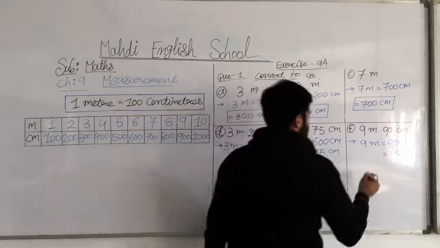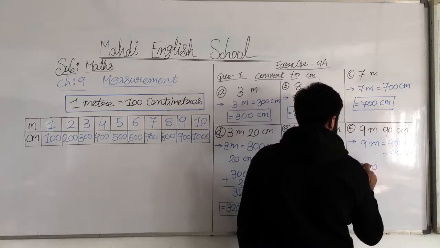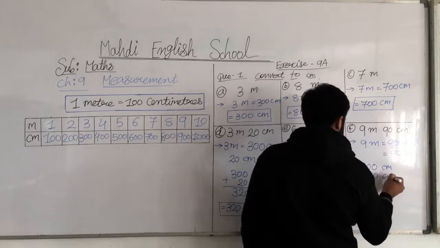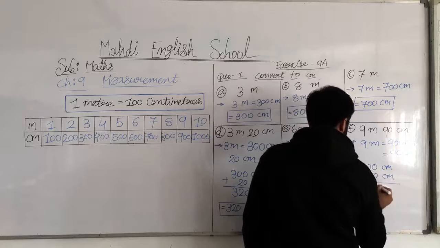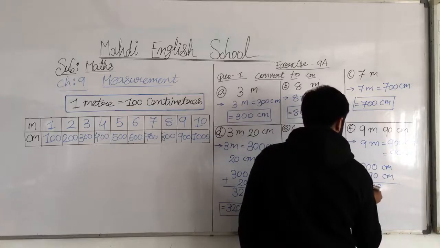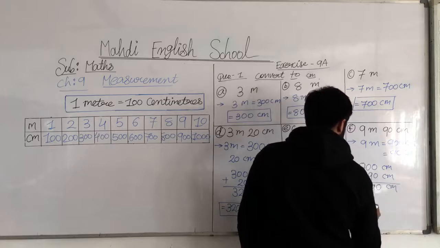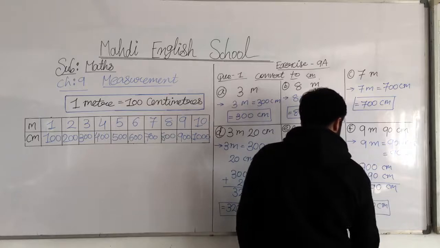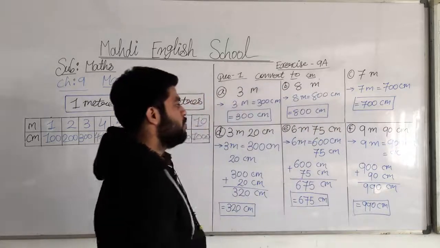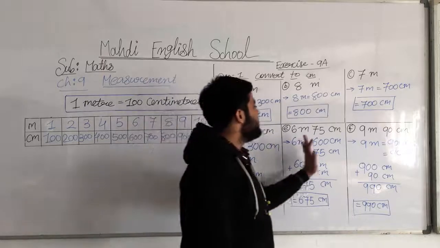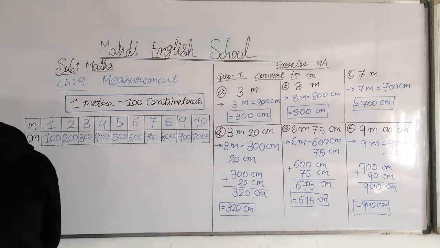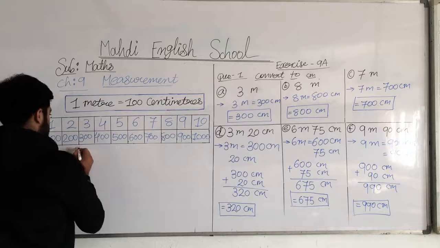Now what will we do here? We do the addition of 900 centimeter plus 19 centimeter. Okay, so 0 plus 0, 0 plus 9, 9 as it is. So the answer is what? 919 centimeter. Understood all? That's question number F. I hope you all understood. Note down D, E, F, and then we will move on to G and H.